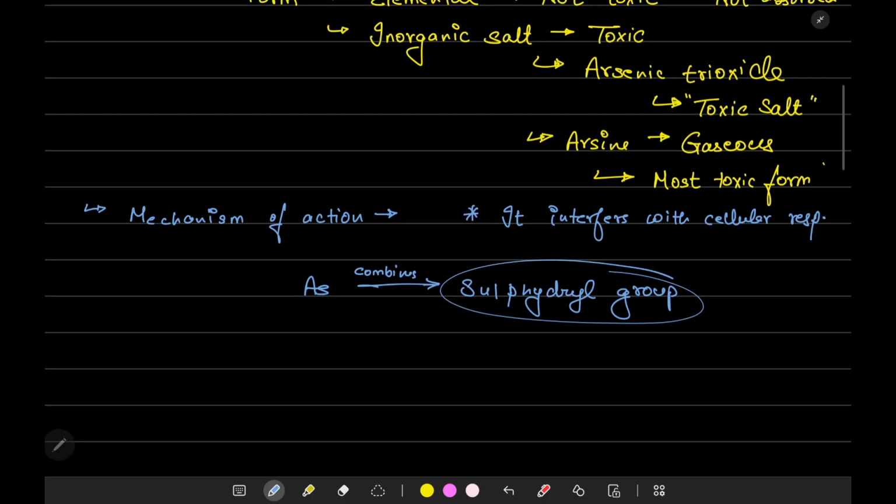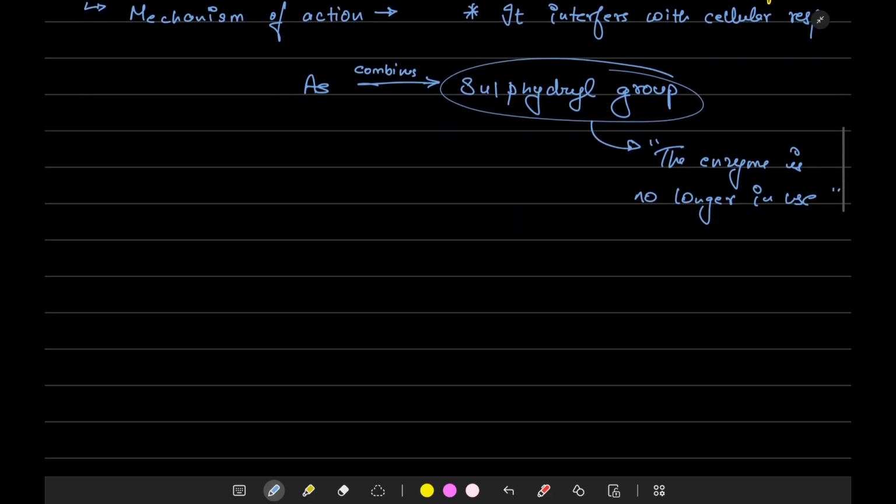As it has combined with the sulfhydryl group, the enzyme is no longer in use. So the enzyme can no longer be used in cellular respiration. So this is the mechanism of action.